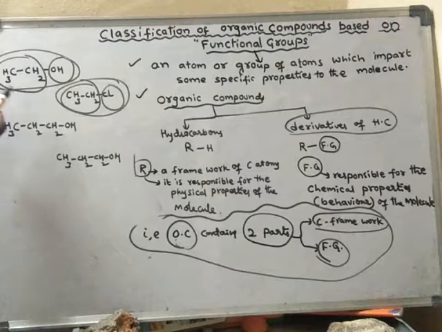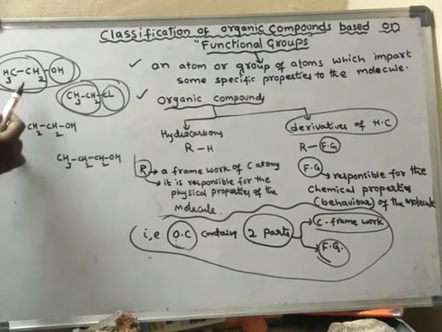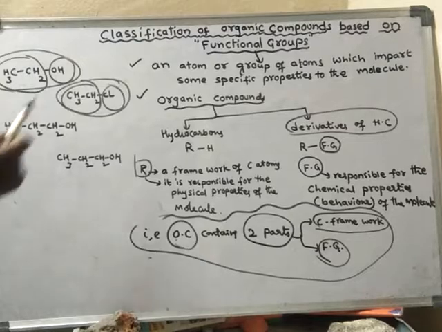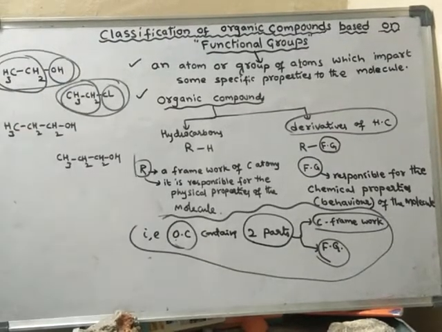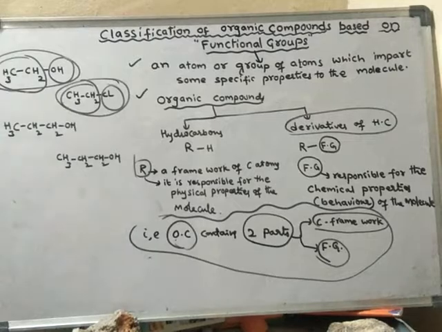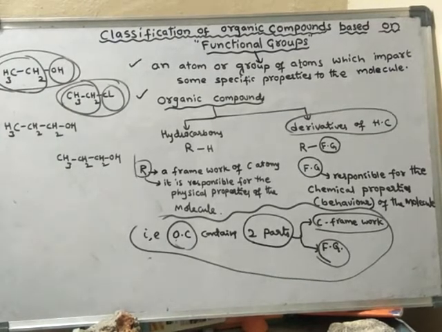In both the cases the carbon framework is the same, but they differ in their functional groups. If they differ in their functional groups, then these two will show different chemical properties.